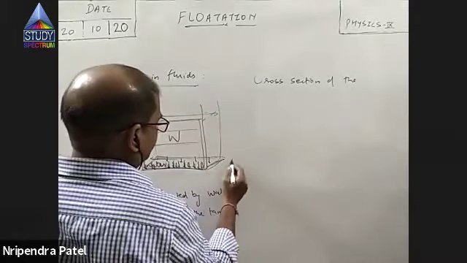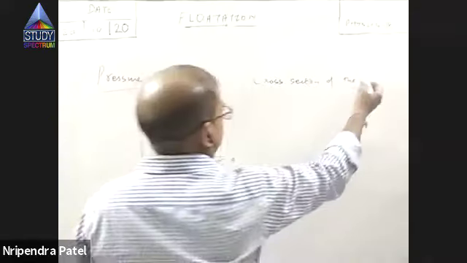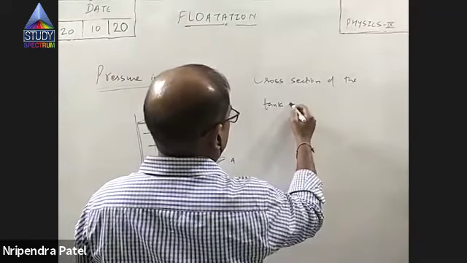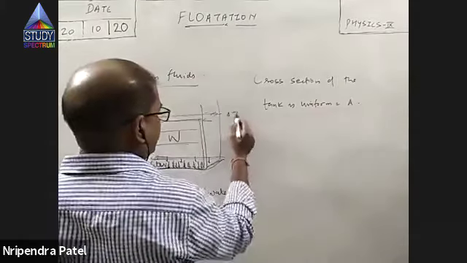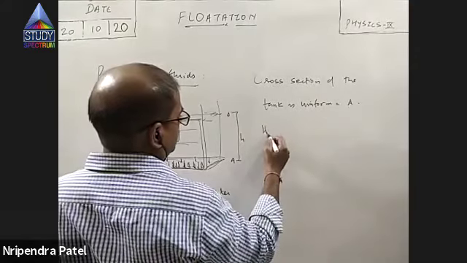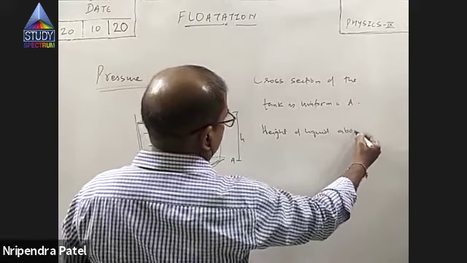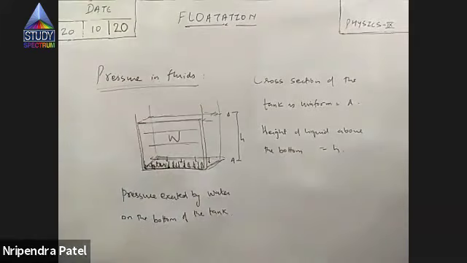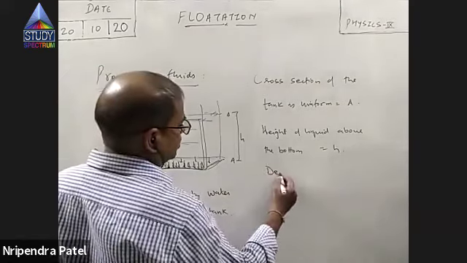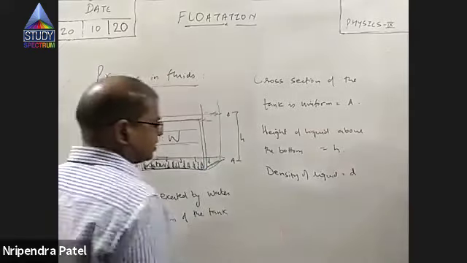If you measure the base area, if it is A, the area at the top is also A, and the area somewhere in between is also A. So cross section of the tank is uniform, equal to A. Height of the liquid above the bottom is H. Density of liquid is D.